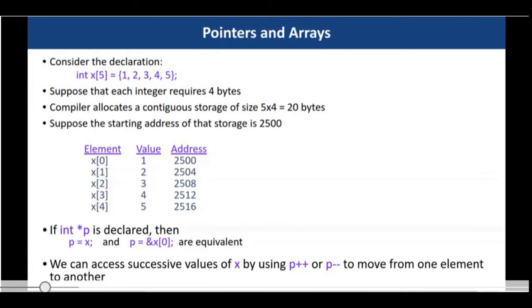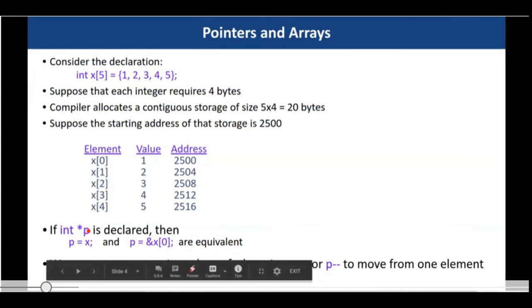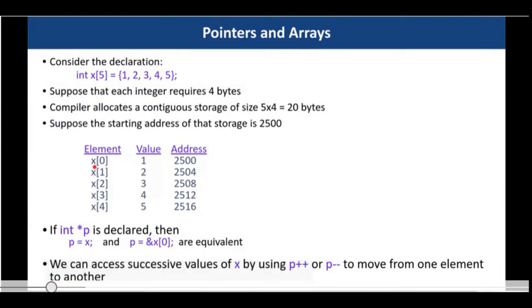If you declare a variable like int star p and you assign p equal to x, then x basically contains the starting address of the array. So p equal to x and p equal to ampersand of x[0] are equivalent, because x gives the starting address of the array and ampersand of x[0] gives the address of the first element of the array. The starting address of the array and the address of the first element of the array are equivalent.